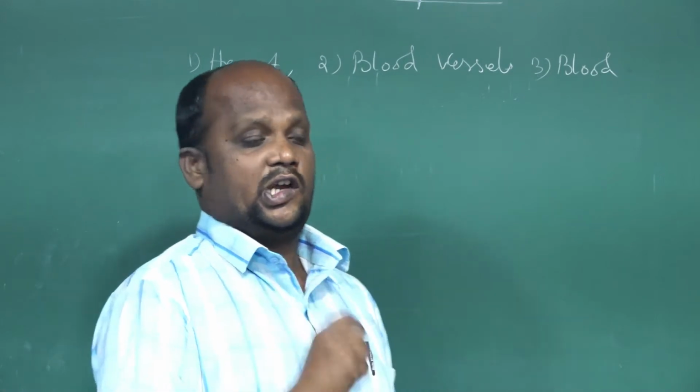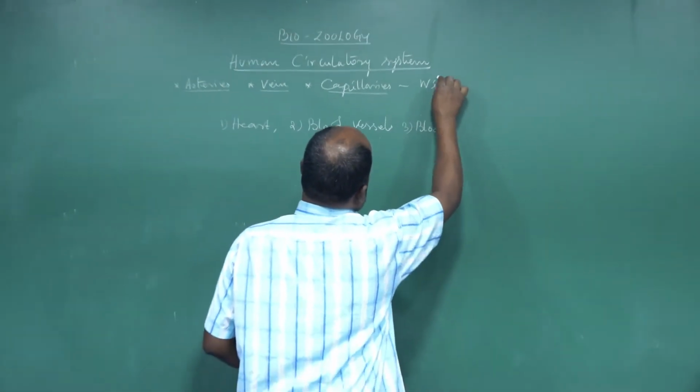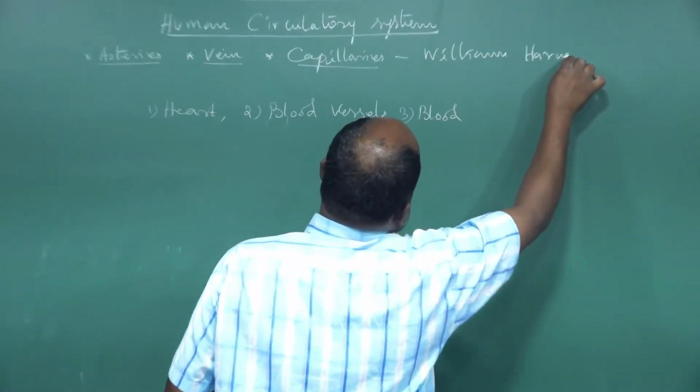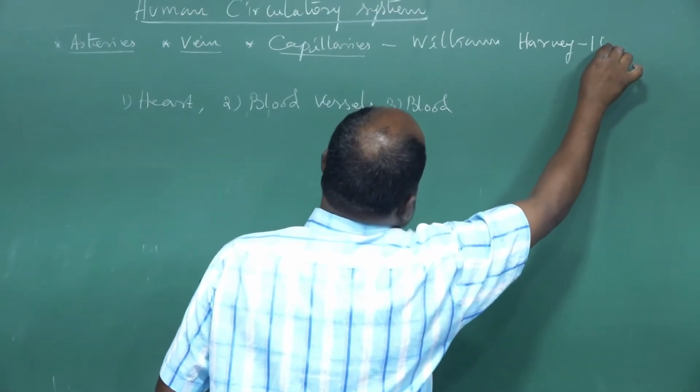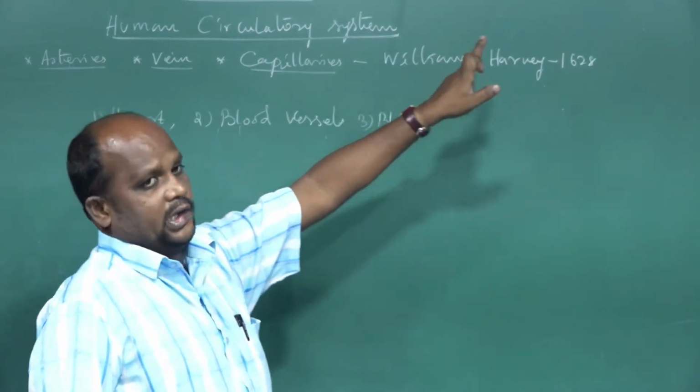The circulatory system was discovered by the great scientist Mr. William Harvey. In 1628 he discovered the human circulatory system.